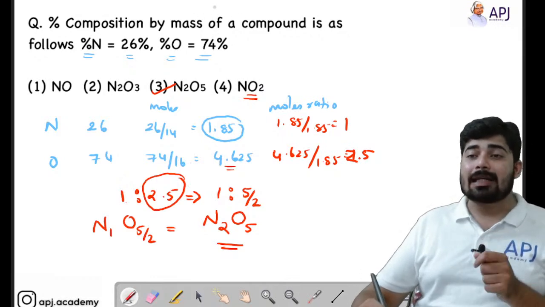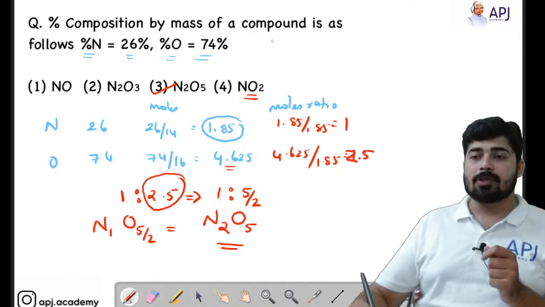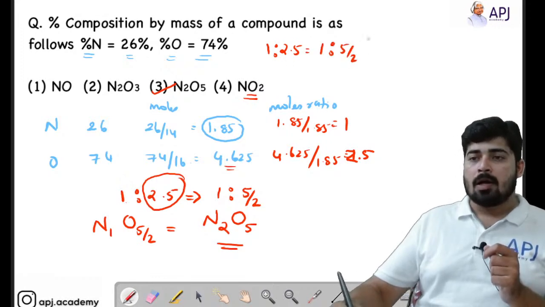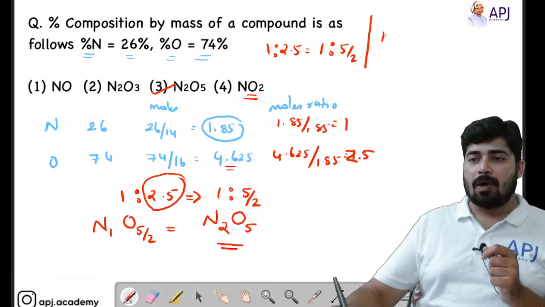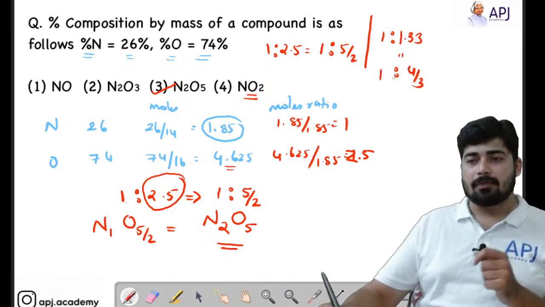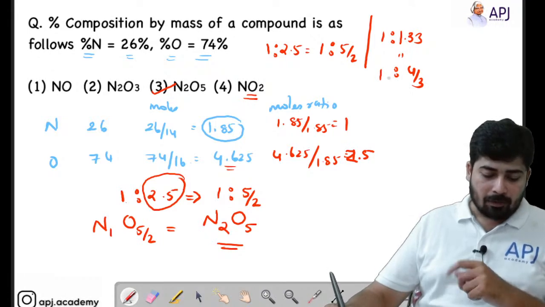And also as a trick, I am going to give you certain values. So you have to be aware of this. If you are getting a ratio of 1:2.5, then what you have to do? You have to write it as 1:5/2. Or if you are getting a ratio of 1:1.33, you have to represent it as 1:4/3. This is the ratio corresponding to that value.